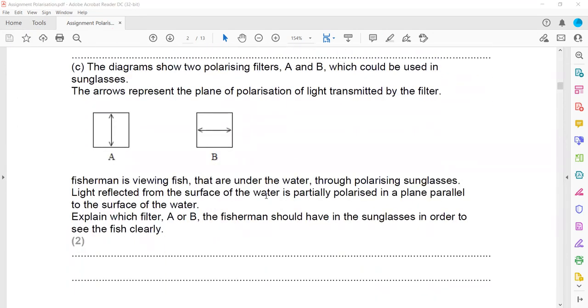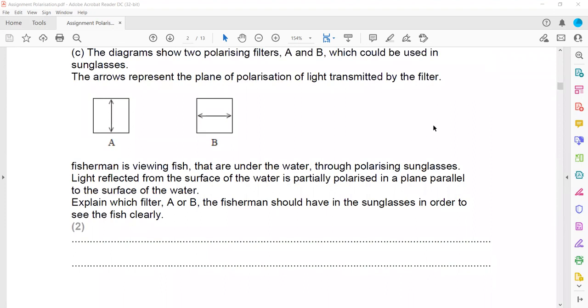The diagram shows two polarizing filters A and B, which could be used in sunglasses. The arrows represent the plane of polarization of light transmitted through the filter. B will allow the horizontal component of the light and A will allow the vertical component of the light to pass. The fisherman is viewing the fish that are underwater through polarizing glasses. The light which is reflected from the surface of the water is partially polarized in a plane parallel to the surface. So which filter, A or B, should the fisherman use in the sunglasses in order to see the fish clearly?